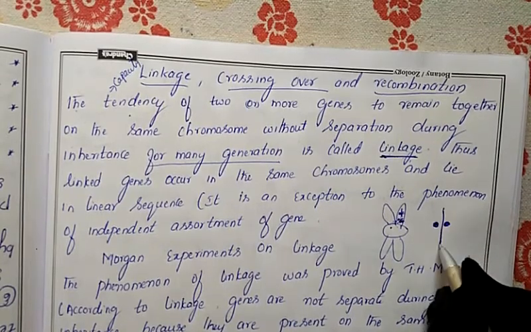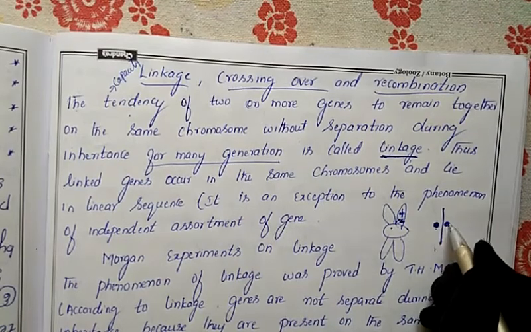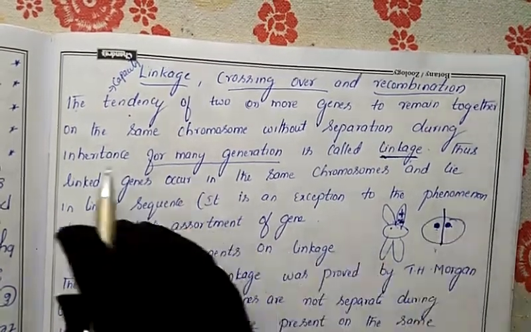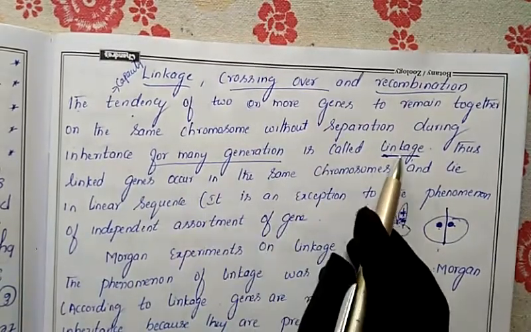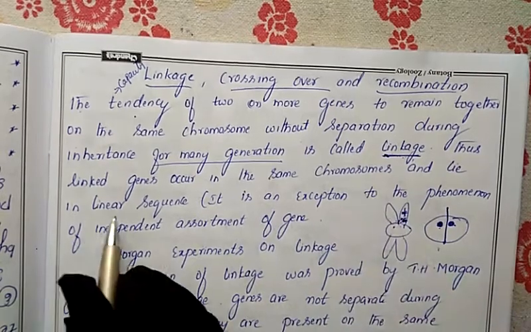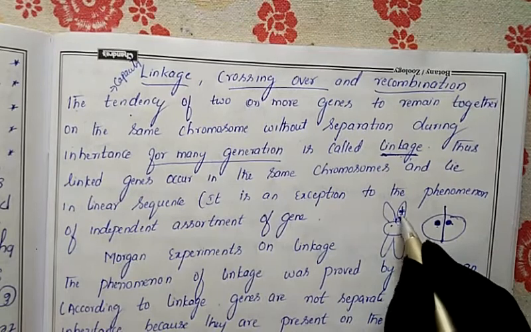Without isolation, or without segregation, both the genes will remain as they are on the same chromosome for many generations. This is called linkage. So these linked genes occur on the same chromosome and lie in a linear sequence. How will these genes be sequenced? They will sit in a linear sequence.